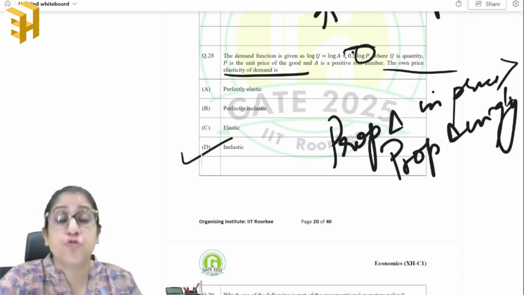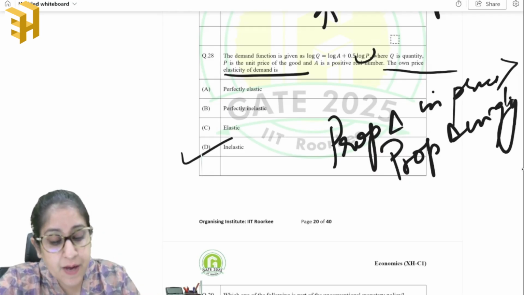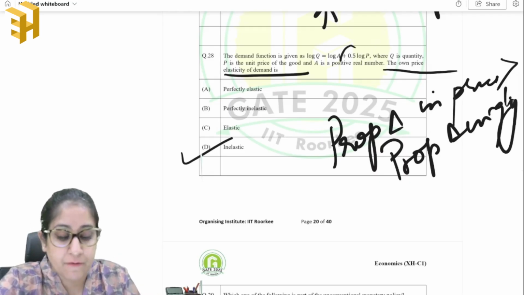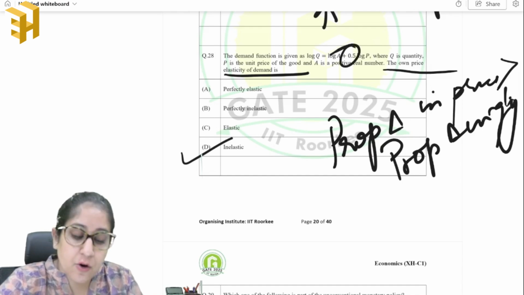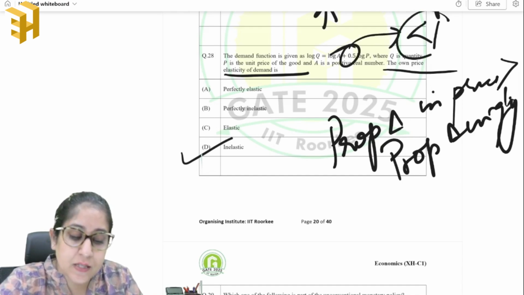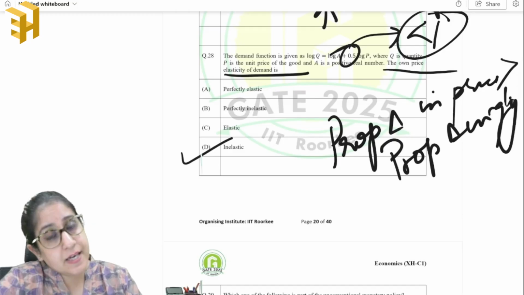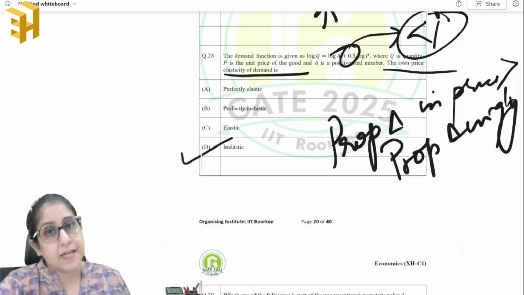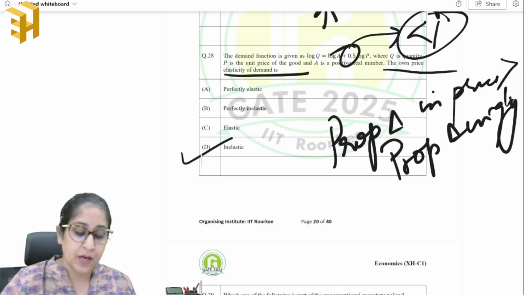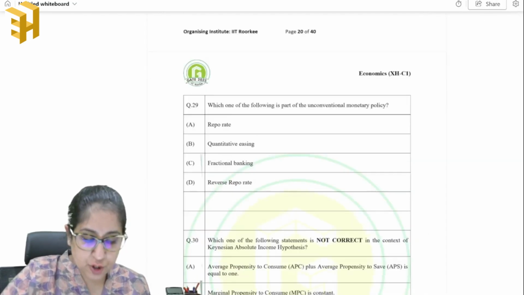And we can also judge this with respect to the 0.5, the slope given here. Because this slope is less than 1, right, then in that case the demand is inelastic. Okay, moving on to the next question.